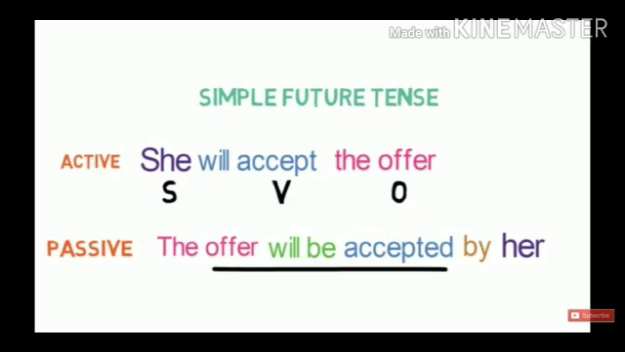Now I have taken an example of simple future tense. As dear students, you know that in simple future tense we use will or shall plus verb first form. I have taken one example, she will accept the offer. So she is the subject, will accept is the verb, the offer is considered as the object. So here object will become subject and subject will become object. And with will and shall we will be adding be plus verb third form. So the answer of active will be the offer will be accepted by her.